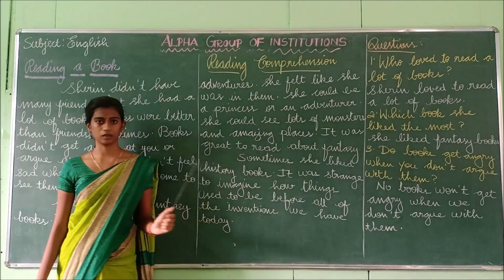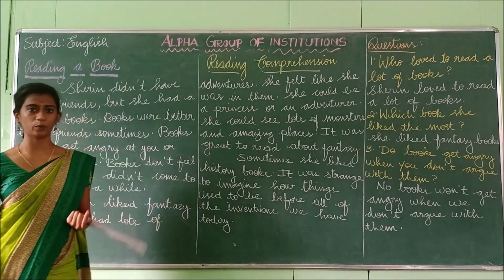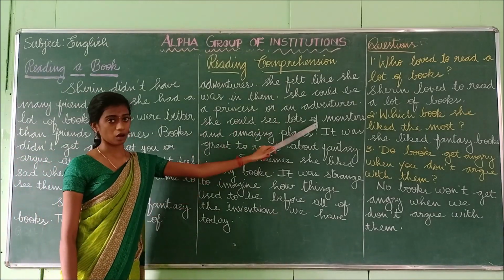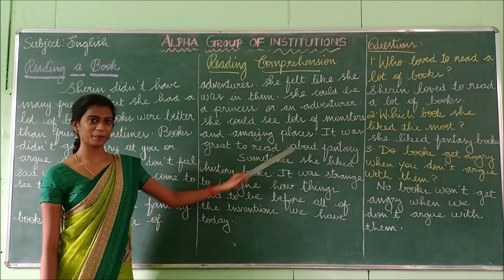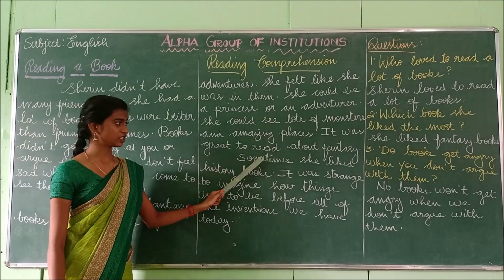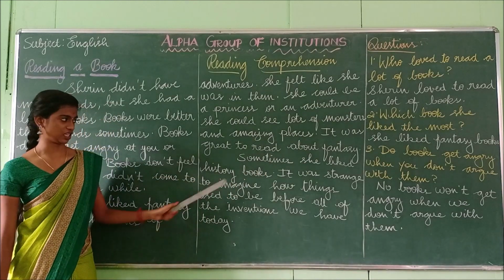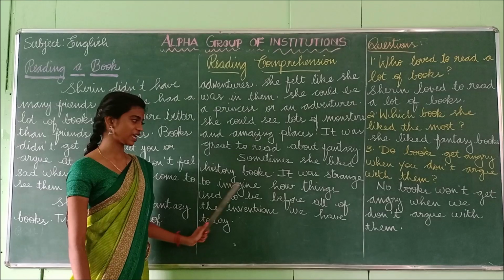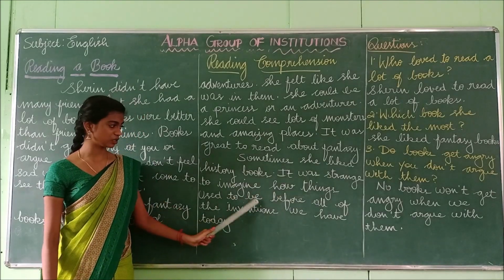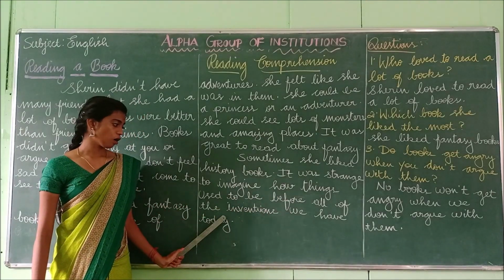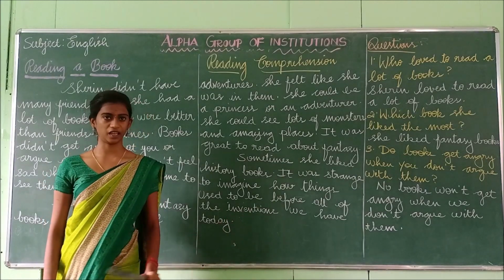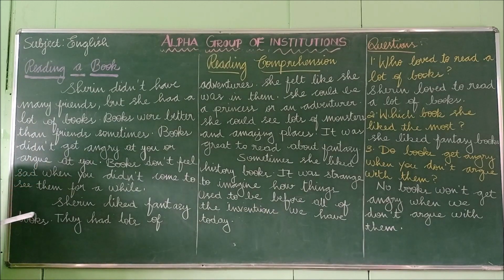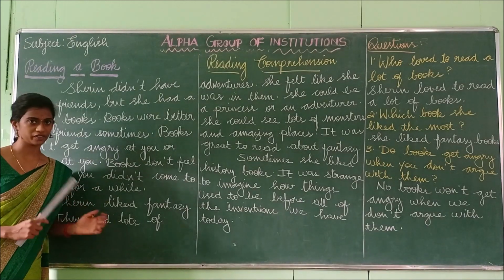So what is an adventurer? The person who does the adventure, we call the adventurer. Okay? She could see lots of monsters and amazing places. It was great to read about fantasy. Sometimes she liked history books. It was strange to imagine how things used to be before all of the inventions we have today. Have you understood this passage, students? Okay. So we have read this passage and we understood the meaning of this passage.